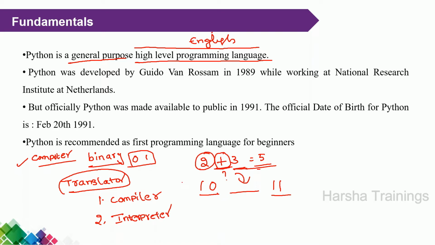Remember, if you are considering C language, Java or Python, whatever it is, we are writing the programs in our natural language. And whatever the programming language, a machine or computer understands zeros and ones. So to convert, we use either a compiler or an interpreter, depending upon the programming language.